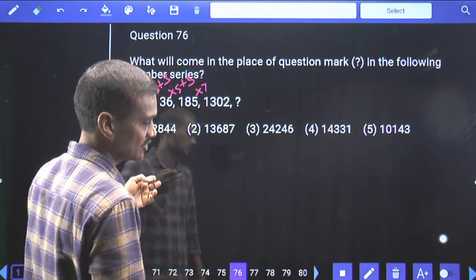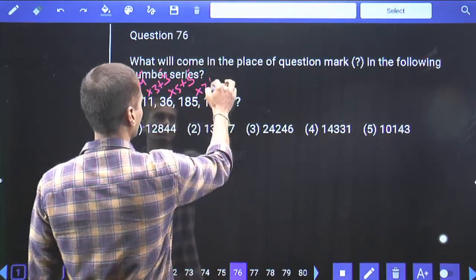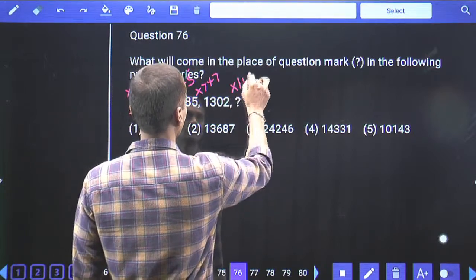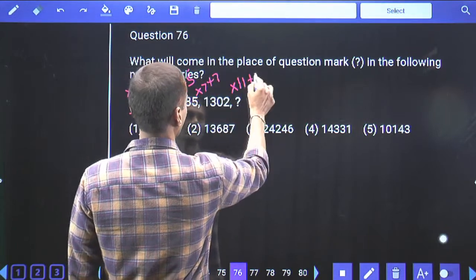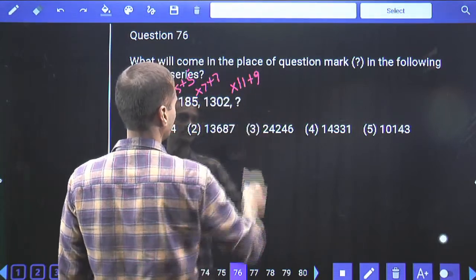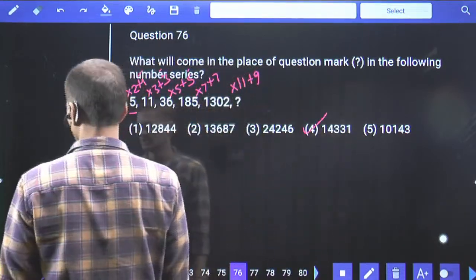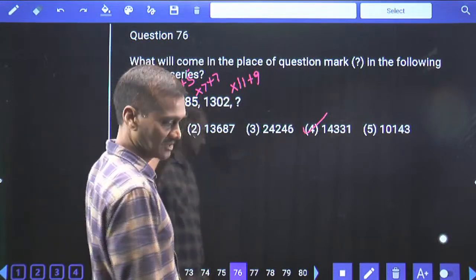As they are prime numbers here, and the numbers 1, 3, 5 are what? 1, 3, 5 are odd numbers, plus 7. And this must be into 11 plus 9, that is 1, 3, 5, 7, 9. 2 into 1 plus 9, the last digit must be 1. Among the given choices, last digit 1 is given in only one choice. No need to find out the entire number.